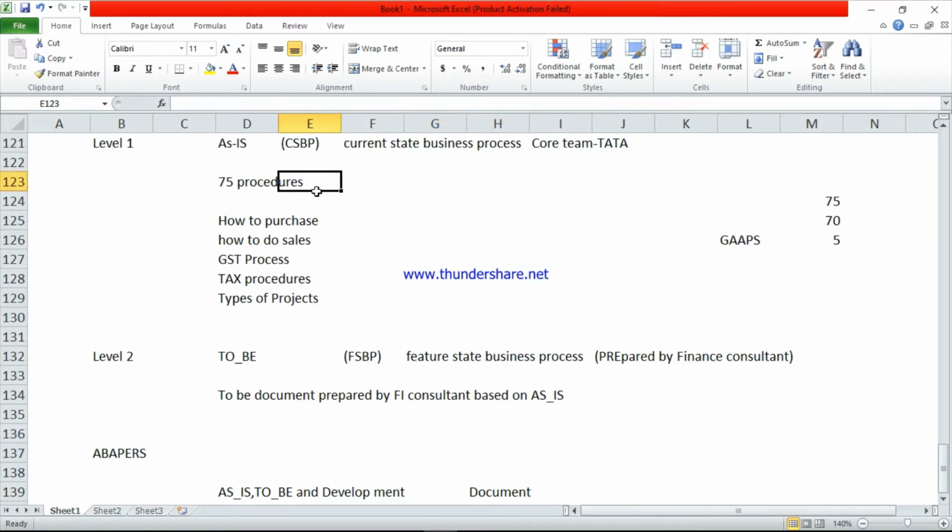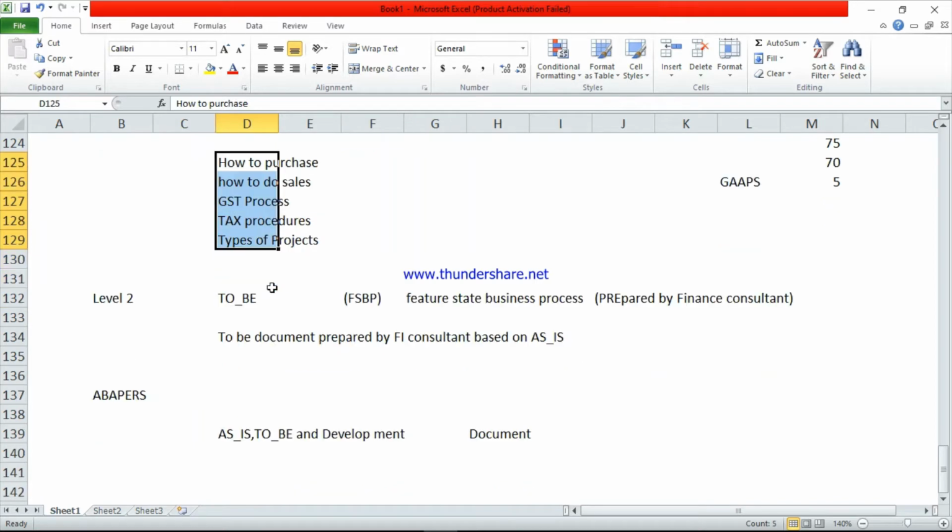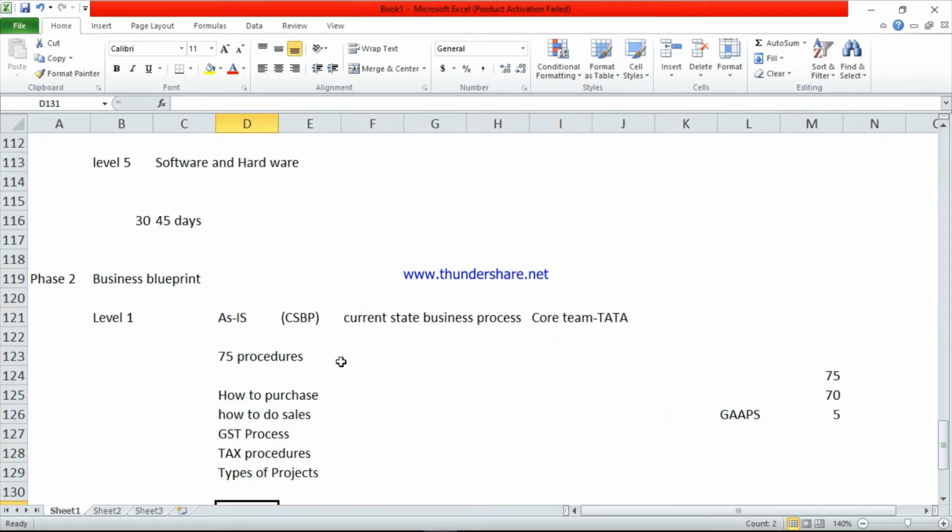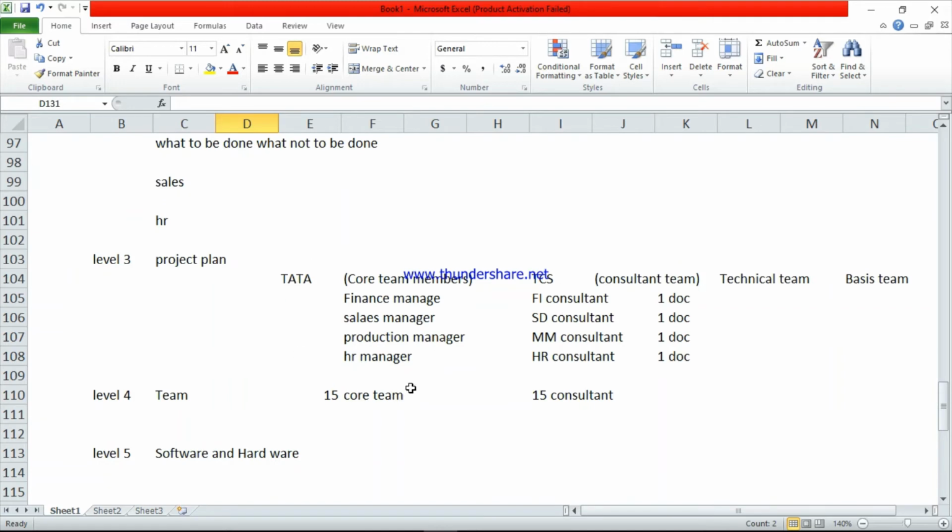What is the present business process? Present business process means how they are doing the business in Oracle, and what is the future business process? How they are going to present the data in SAP. That is the document. So once the BPO from Tata Group, BPO is a business process manager.